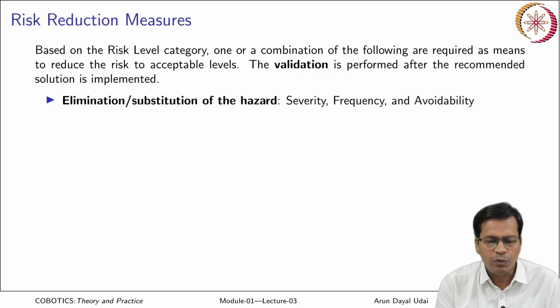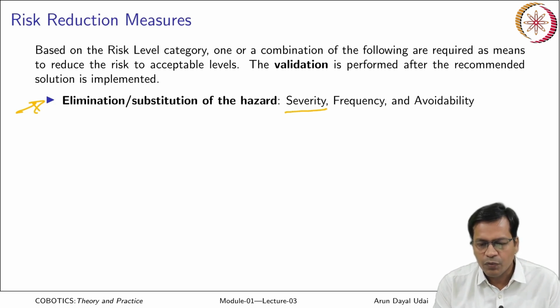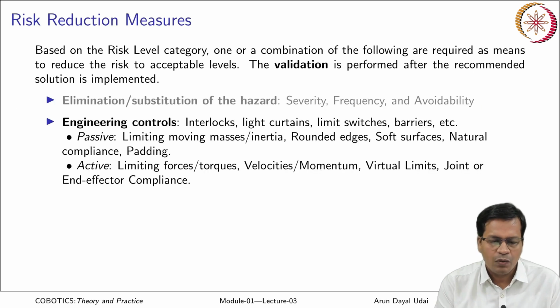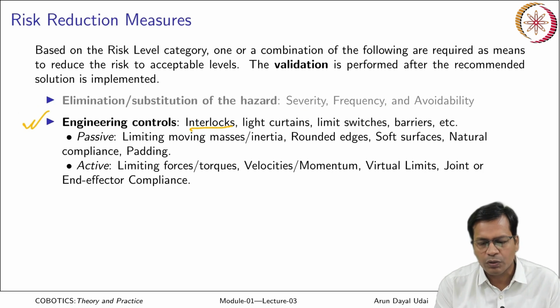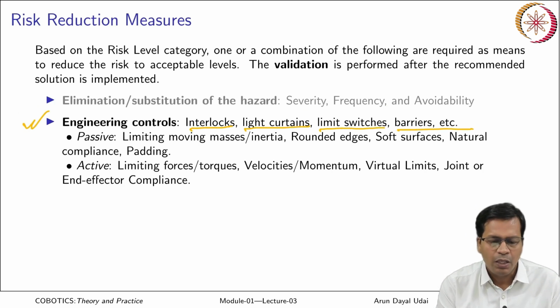It may include elimination or substitution of the hazard, that gives you a new severity level. Frequency may be reduced, it may become avoidable now.